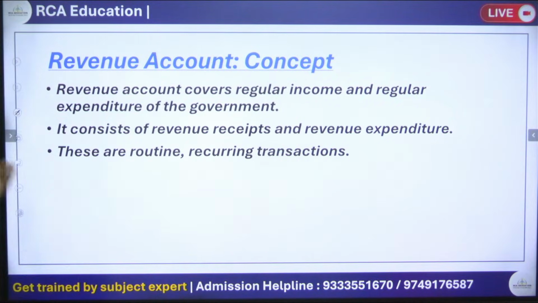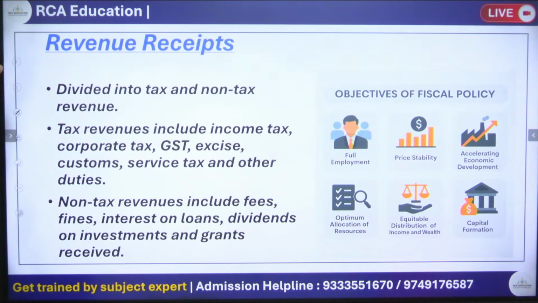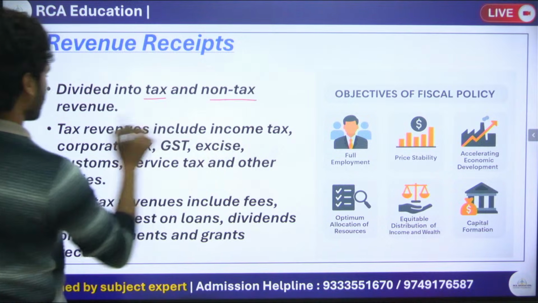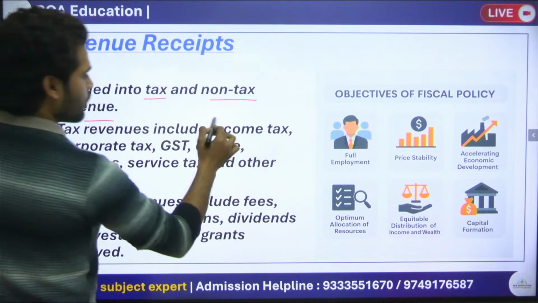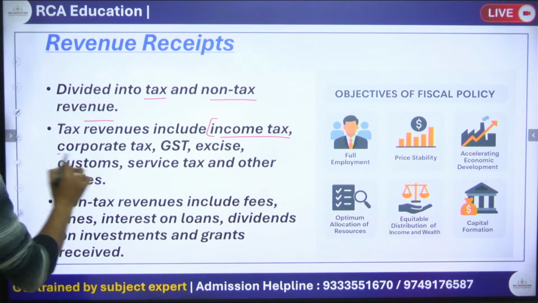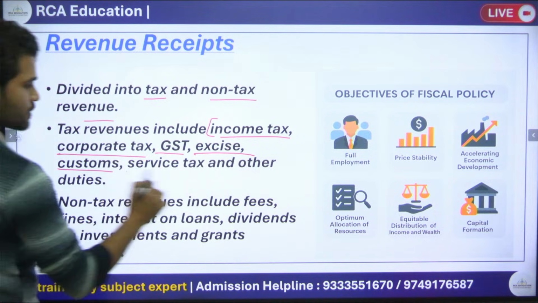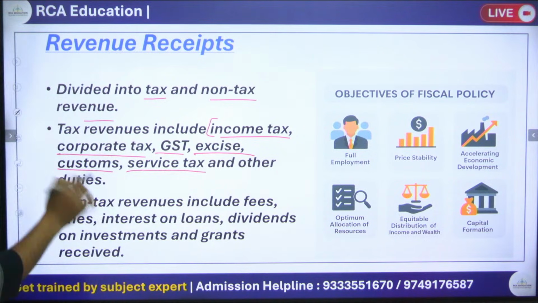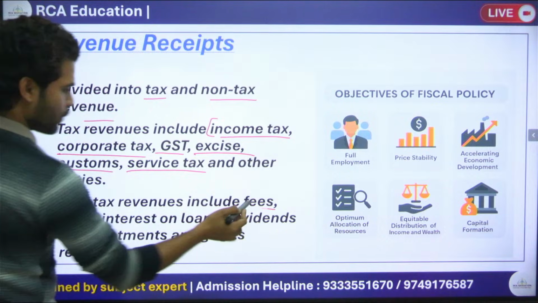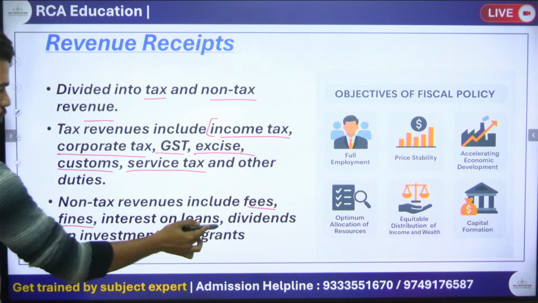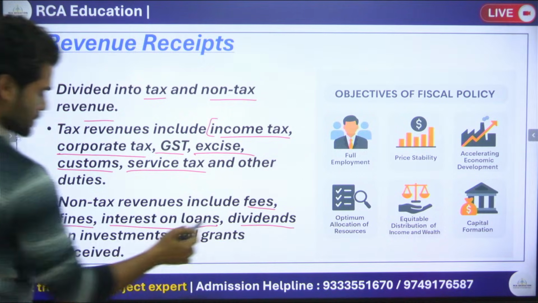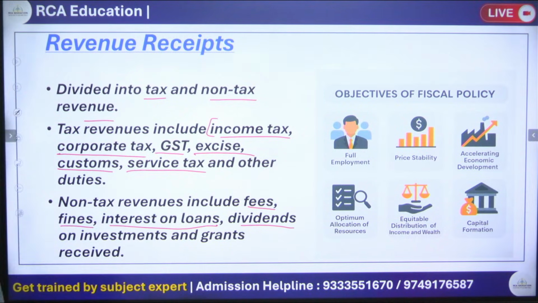Now revenue account, I have told you all the things, so no need to read these. I have already told you that in the revenue receipts we divide tax and non-tax revenue. Tax revenue includes income tax, corporate tax, GST, excise duty, custom tax, service tax. These all come under tax based, and non-tax based include fees, fine, interest on loan or dividends.